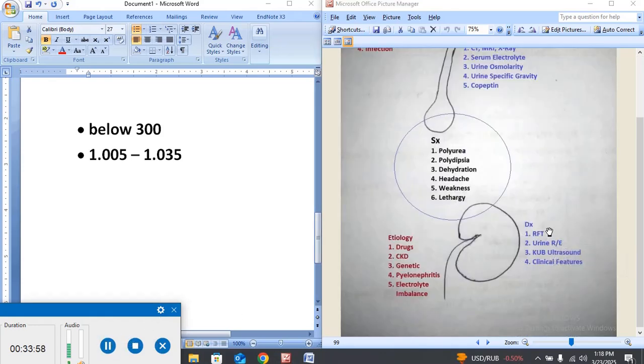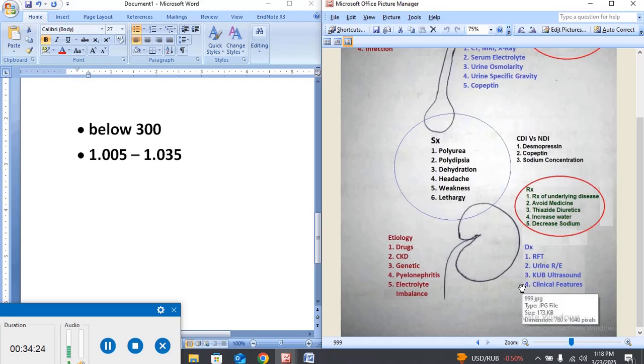The diagnosis of nephrogenic diabetes insipidus is made by the renal function test, the urine routine examination, and the ultrasound of the kidney, urinary bladder, and ureter. The clinical features also help differentiate, because the clinical features of the central and the nephrogenic forms are different from each other. So the most important thing is the differentiation. How to differentiate between these two, the CDI versus NDI.